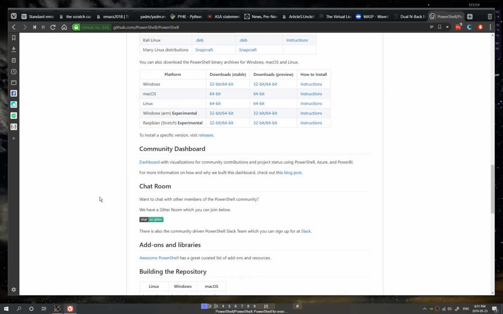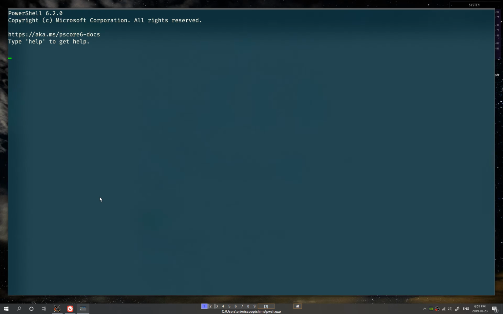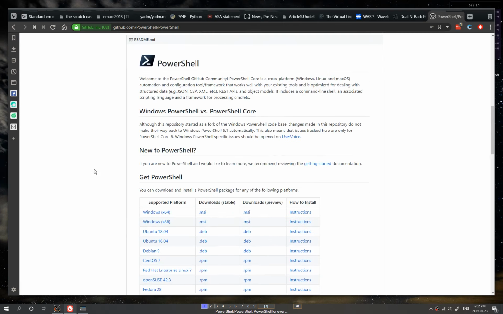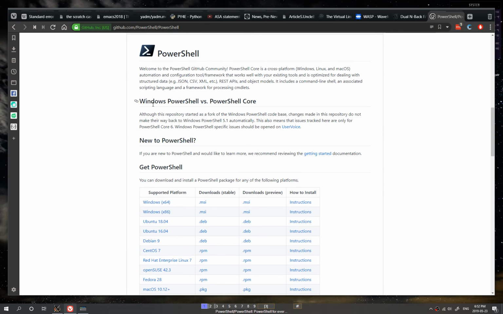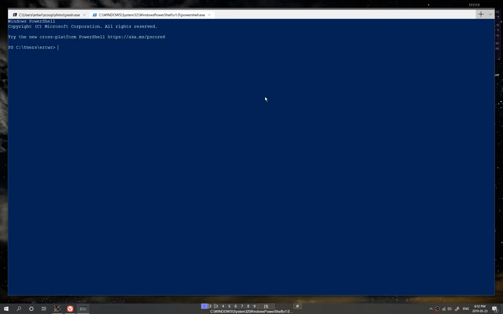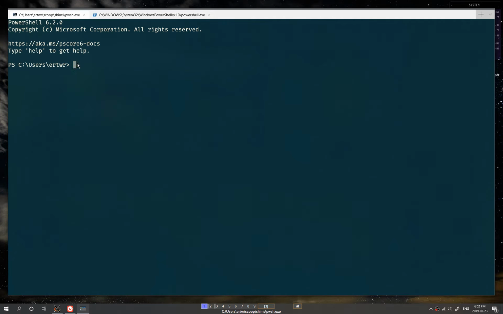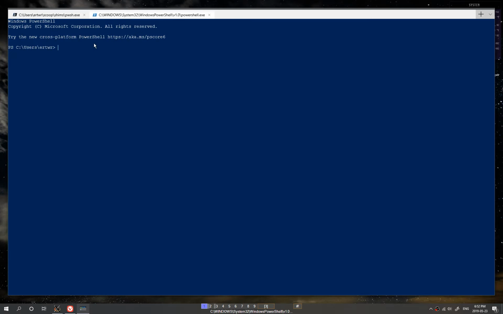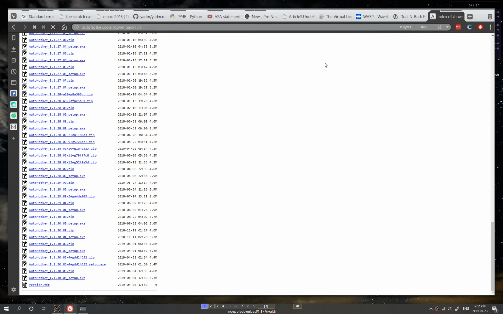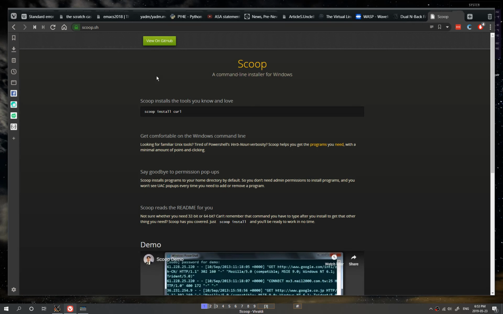And the next thing is we're gonna get PowerShell Core 6.2. In order to get Scoop, you need at least PowerShell 5. But the good thing about PowerShell Core is that it's cross-platform. It's different from your native PowerShell, and you can install it without admin rights and in Mac OS or in old versions of Windows or in Linux.